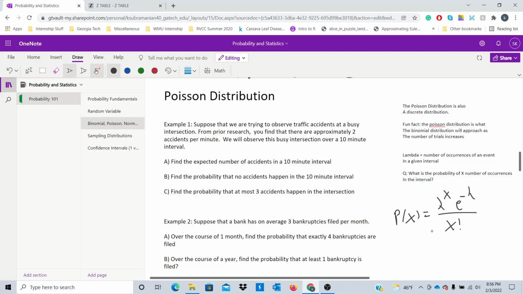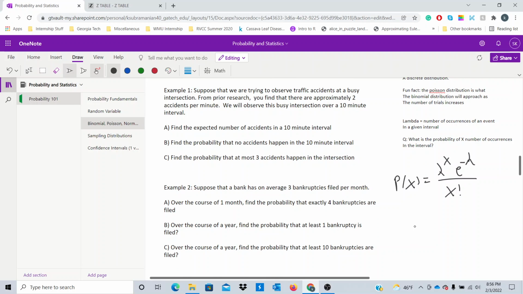And we will be given lambda in most of the problems we're going to do for our purposes. Lambda is a given. X is something that we are going to find, and the question will provide that to you. But this is the formula for the probability of X occurrences for a Poisson distribution. The expected number of occurrences, though, for a Poisson, fun fact, it actually is just lambda.